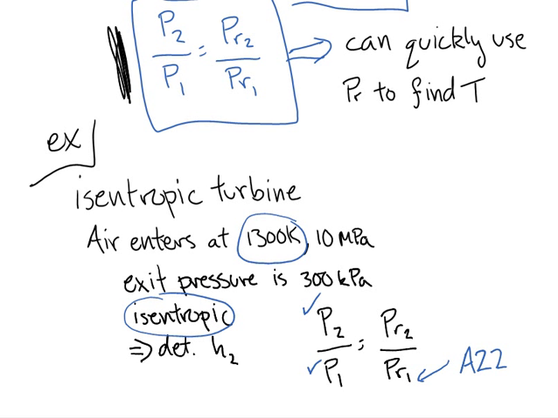Okay? So you can just look in table A22, go to the 1300 Kelvin row, and in that 1300 Kelvin row, one of the columns is this P sub R value. And if it were at 1305 or something that you didn't have a row for, you would just interpolate like you do for everything else. But we're just going to use that column, that P sub R column, and since the whole table A22 is listed by temperature, as long as we know the temperature, we can figure out where that P sub R value is. So that means we can look up this P sub R value out of table A22, and now all we have to do is solve for P sub R2. And once we know P sub R2, we can find where it is in table A22.